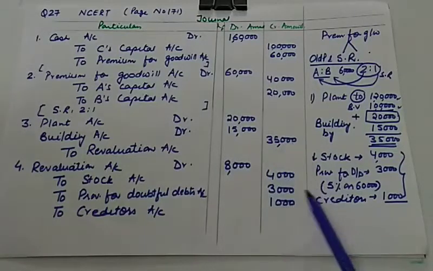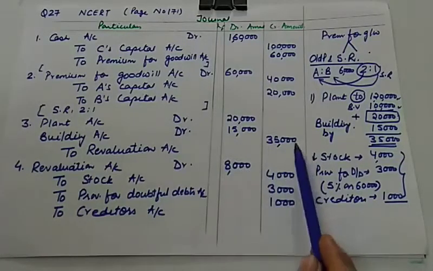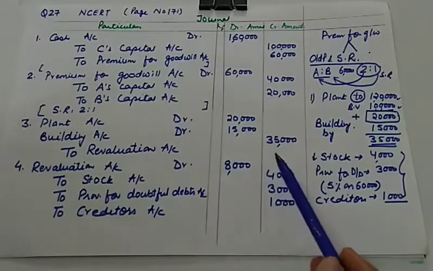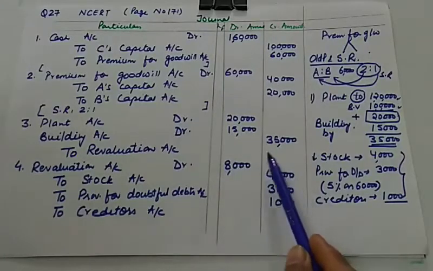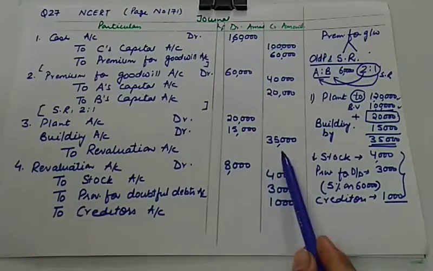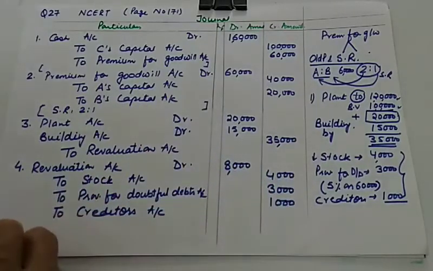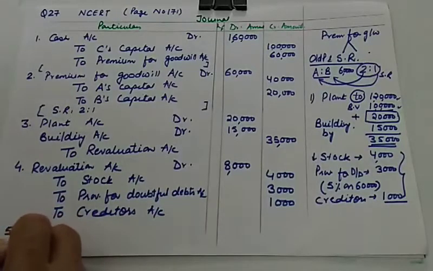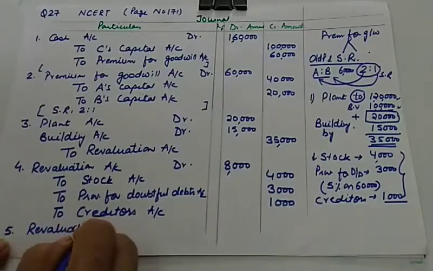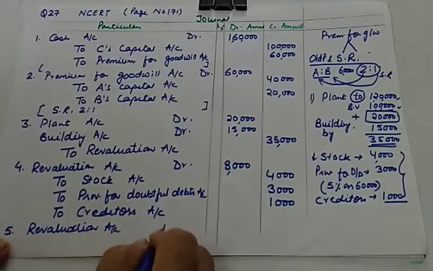So I hope now you will be able to guess the result. 35,000 is credited and 8,000 is debited to revaluation. So the net result of revaluation is profit, and profit of how much? 27,000. So here you will be dividing profit between old partners in the old ratio. So let us divide the profit. Fifth entry is for dividing profit, and you know the journal entry for profit, you will be giving benefit to the partners. So revaluation account debit.